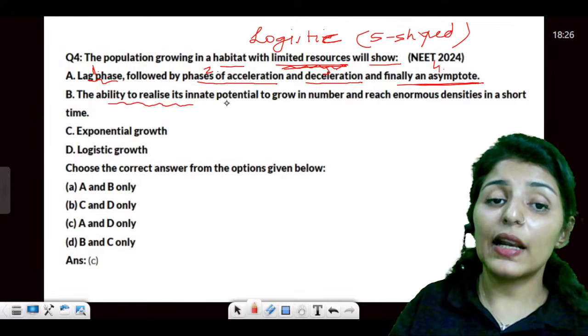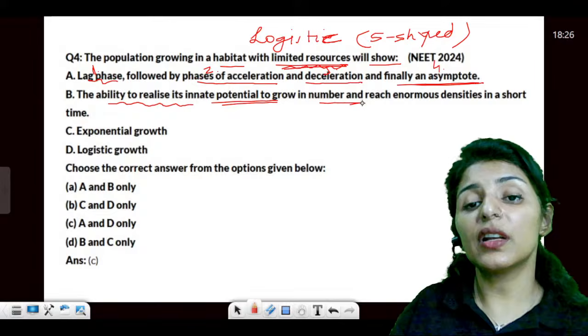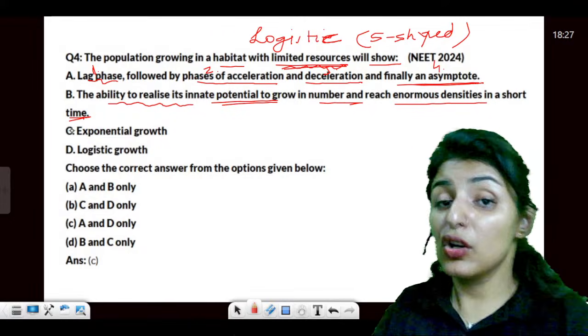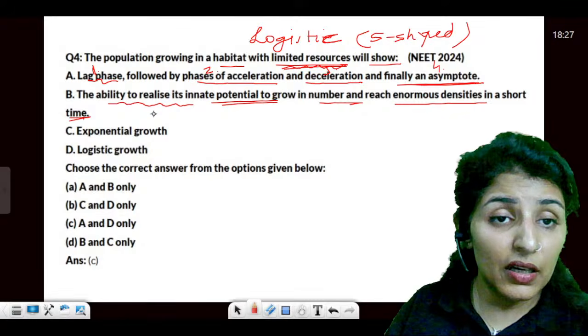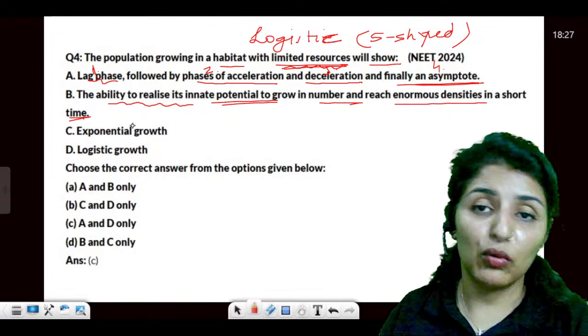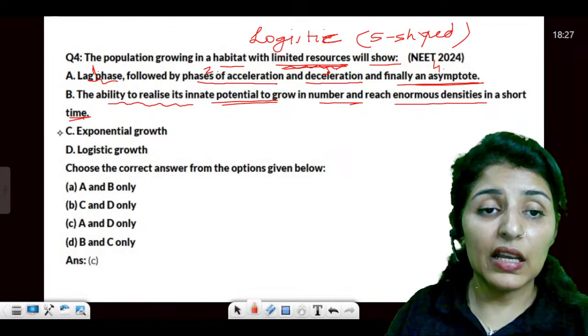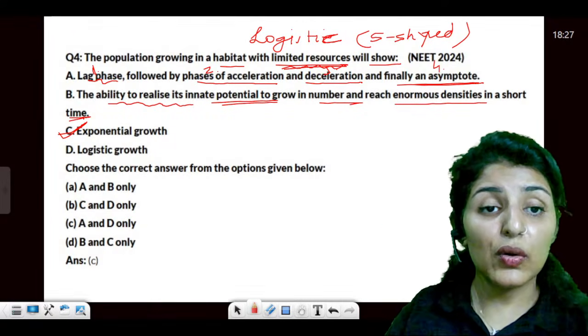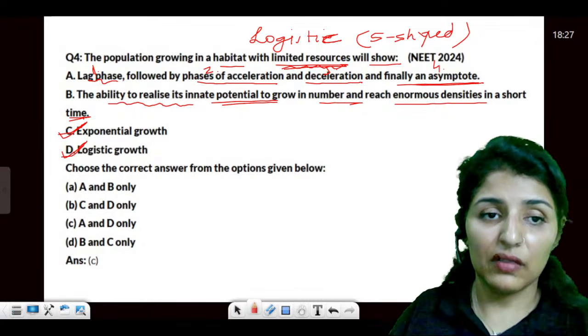Now, ability to realize its innate potential to grow in number and reach enormous density in a short time. No, it doesn't. And then exponential growth, yes, it will show exponential growth. Logistic growth, I've just said.